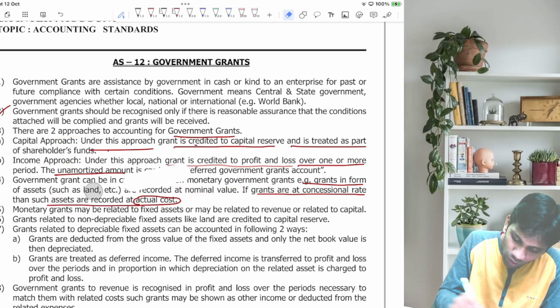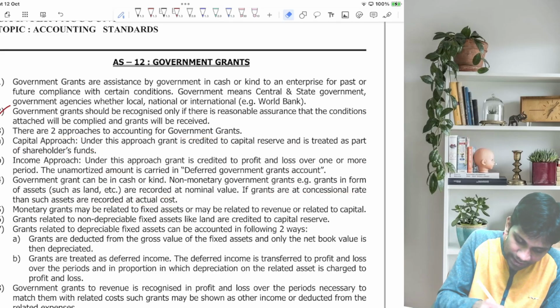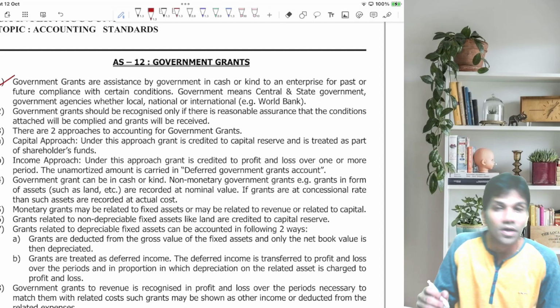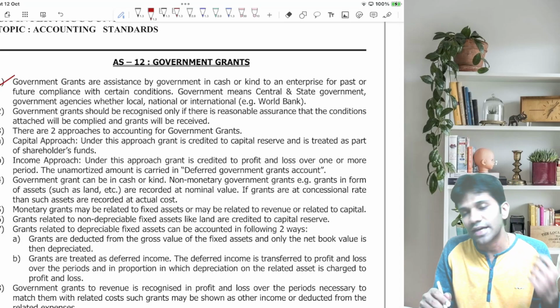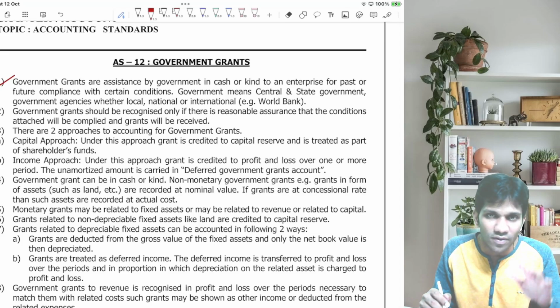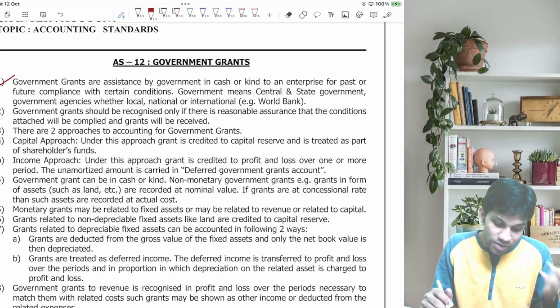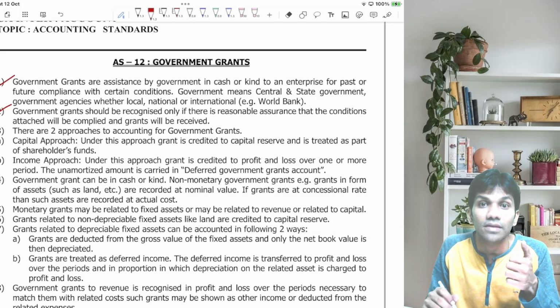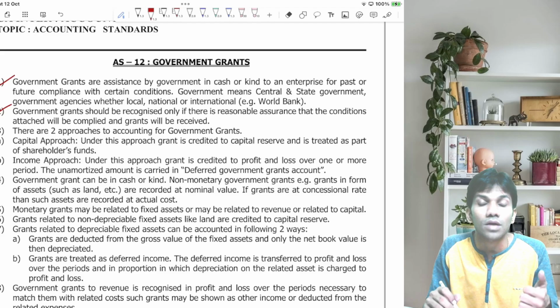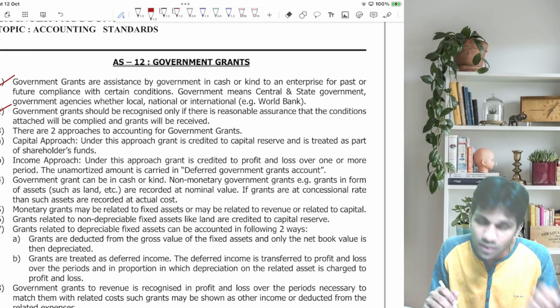So till now, what we have studied, guys, let's recap. First point we discussed, government grants are help given by the government in the form of cash or kind. Government means central, state, World Bank, all types of governments come into picture. Now, second point we discussed, most important, government grant should be recognized only when its collection is certain and you are going to fulfill all conditions laid down by the government.